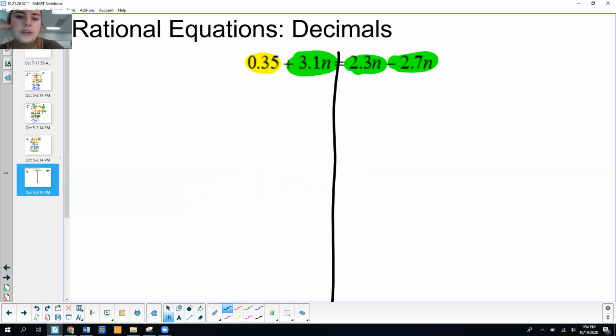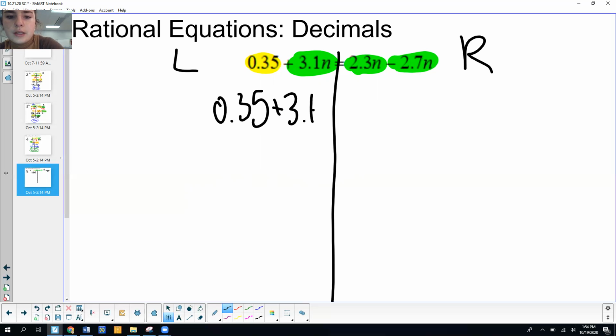All right, so if I'm looking at the left side, there's nothing that I can combine or simplify. So I'm just going to rewrite 0.35 plus 3.1n equals, can I simplify anything on the right side? Yes, I can combine those two. Those are like terms. So I'm going to take 2.3 minus 2.7, and that's going to give me negative 0.4n. So when I combine those, I get negative 0.4n.